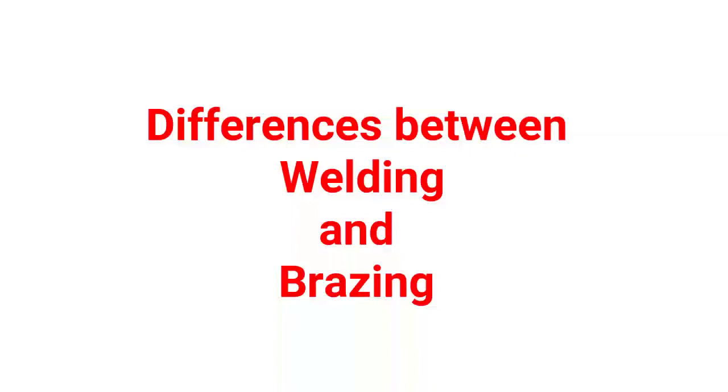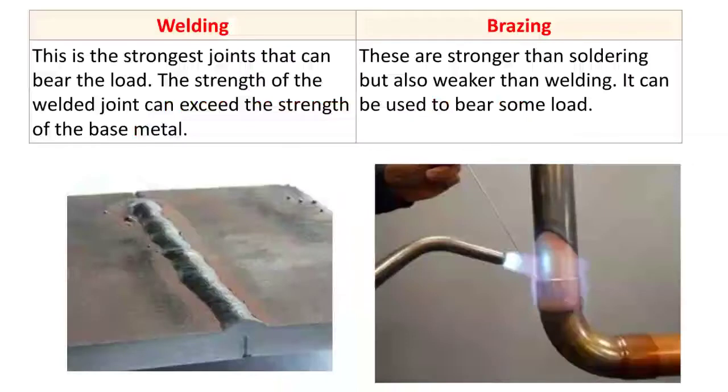In this video, we will discuss the differences between welding and brazing operation. So the very first difference: for welding, this is the strongest joint that can bear the load. The strength of the welded joint can exceed the strength of the base metal.